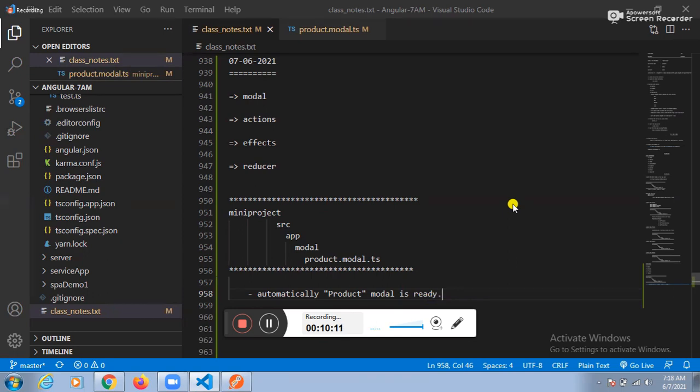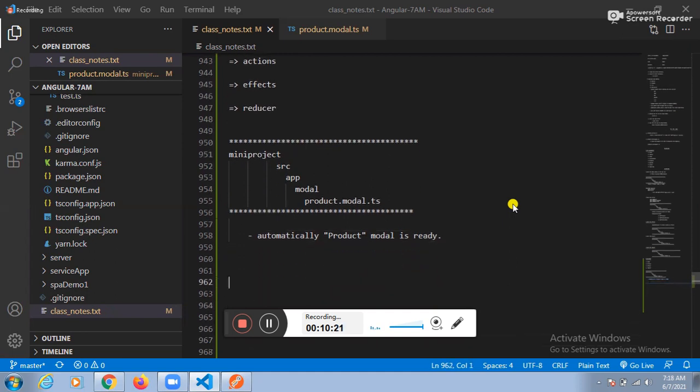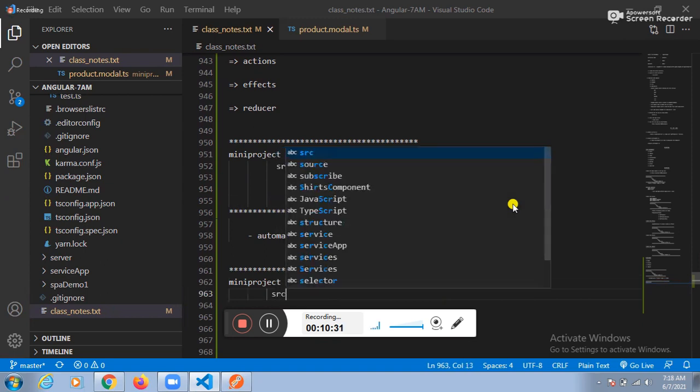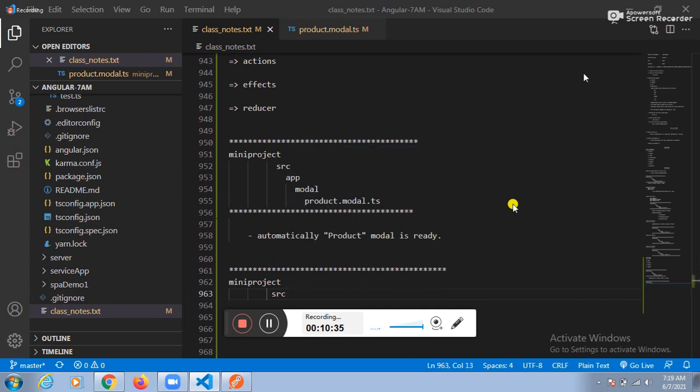Next one. After completing the model creation, can I create the actions? Let me create the actions. What is the project name? Mini project. Under the mini project, which folder? The source folder.